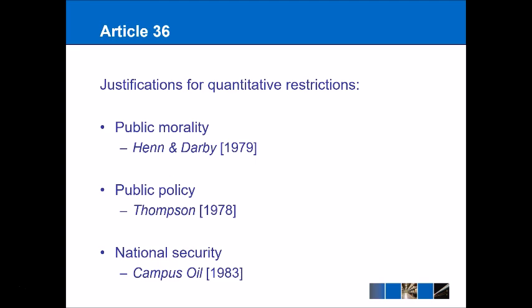Similarly, national security. The Campus Oil case from 1983 was to do with a restriction on Irish exports of oil. This was at a time when there were oil crises going on in the world and the situation was quite precarious, and so the Irish ban on the export of oil from its country was allowed on the issue of national security, because if they had to allow the exporting of oil, it could potentially end up with their country running out of electricity or power. And so this became an issue of national security, and the quantitative restriction was allowed in that particular case.